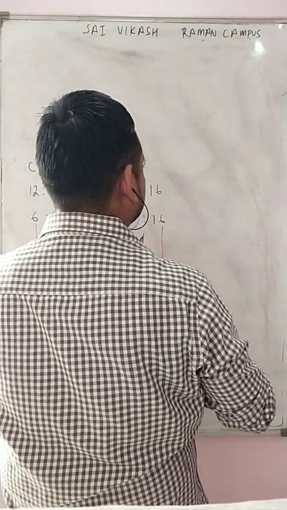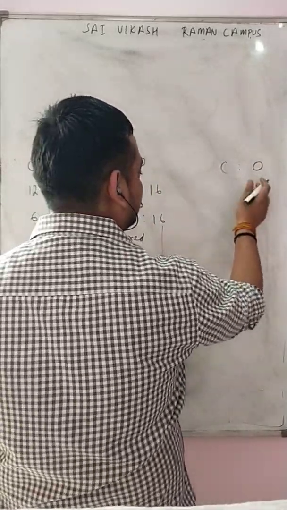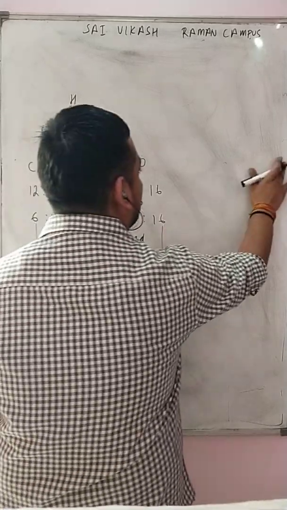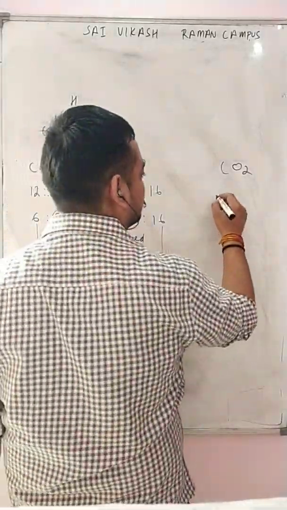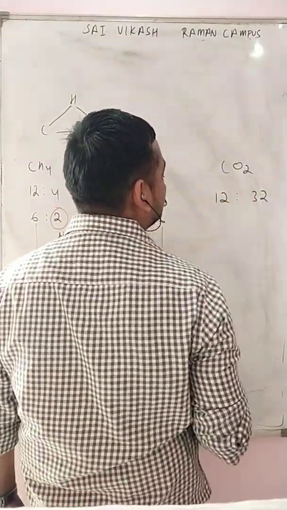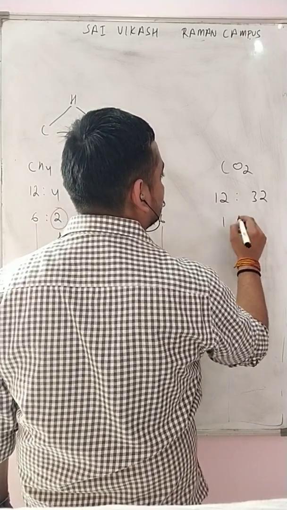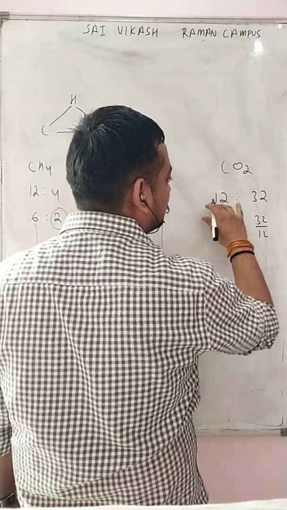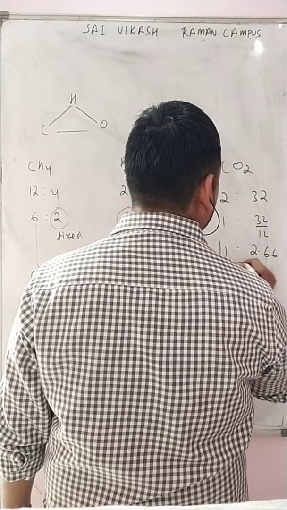Carbon is to oxygen. How do carbon and oxygen combine? They combine to form CO2. 12:32. It becomes again 1:32 divided by 12, because we are taking the simple ratio. 32 by 12 becomes 2.66.